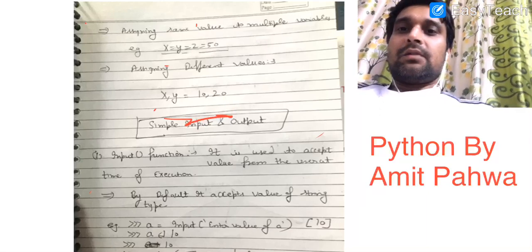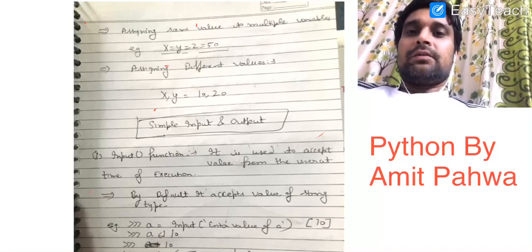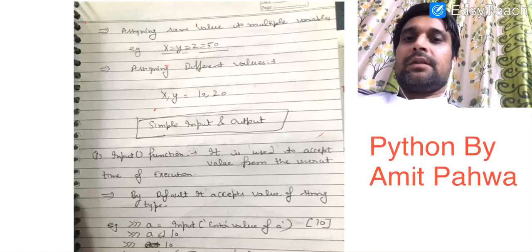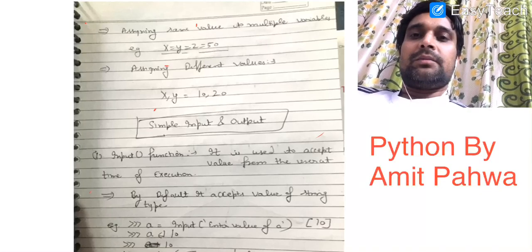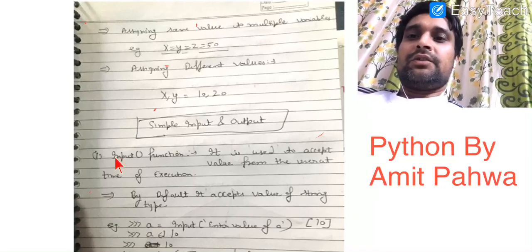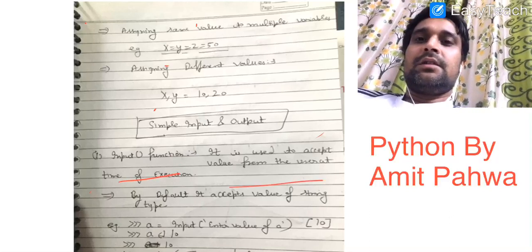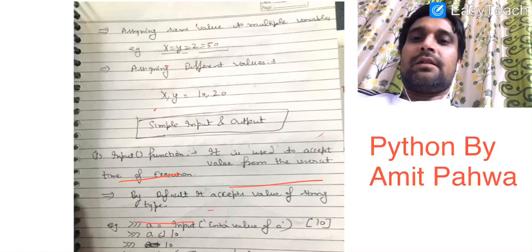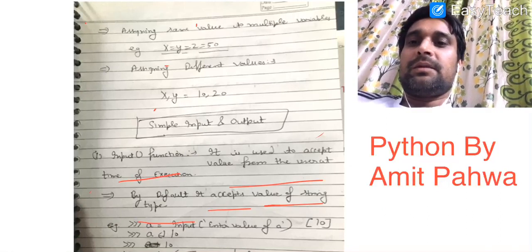Okay. Now our next topic is simple input and output. You know, a computer is an electronic device and it can perform a task if certain input is provided by the user. And if we want to provide input at the time of execution in a Python program, then we use a predefined function that is known as the input function. The input function is a predefined function available in the standard library of Python that allows us to enter a value at the time of execution, and by default it returns a value of type string.